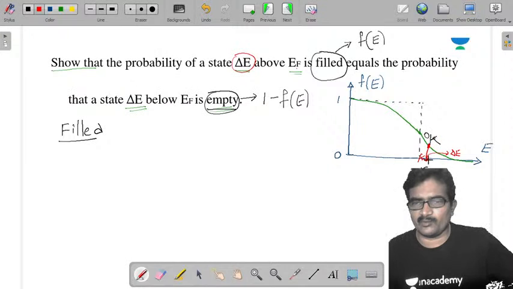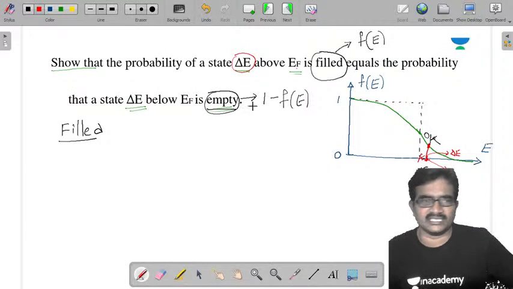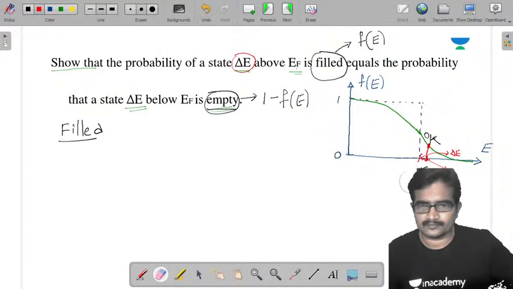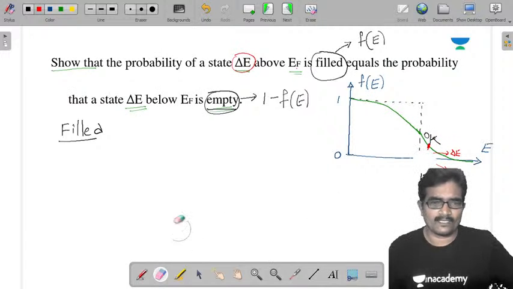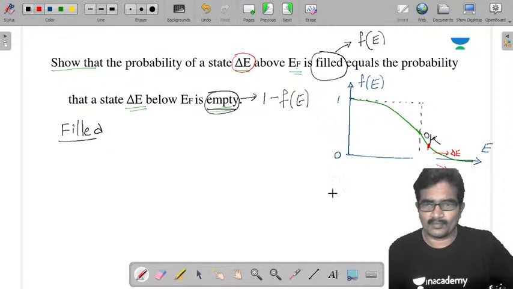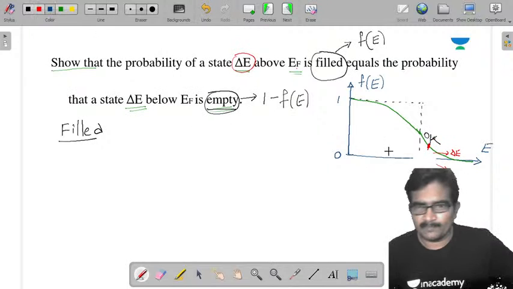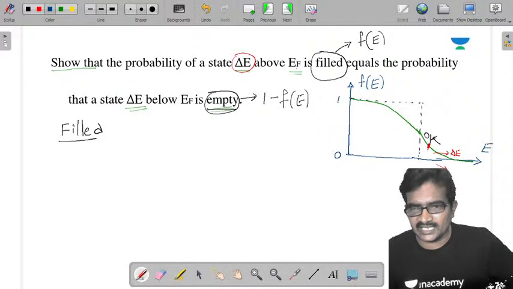Now the point here, this energy is, don't get confused, sir, this is EF energy.